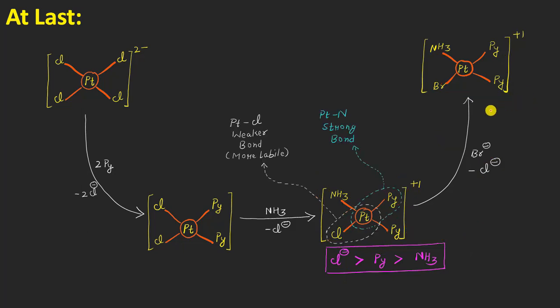So even you can see this thing here I have mentioned, that the platinum and the nitrogen bond here on this side is a strong bond, it won't be cleaving. On the other hand, this platinum and the chloro is actually a weaker bond, it is more labile, resulting in the formation of this kind of product.